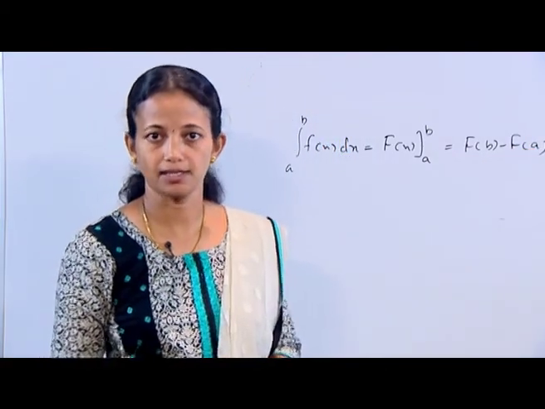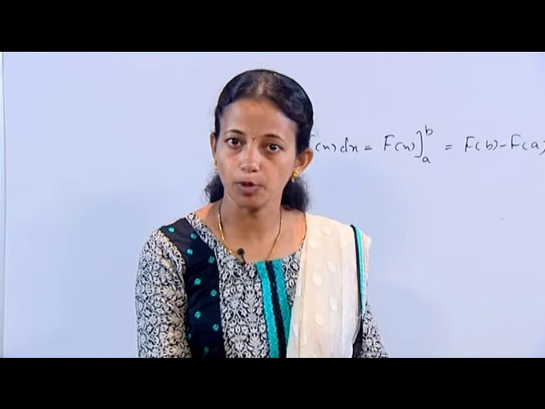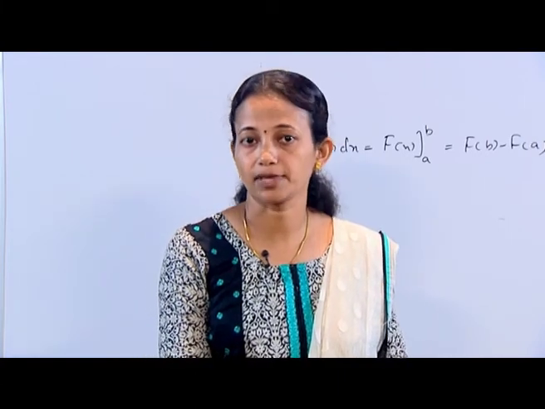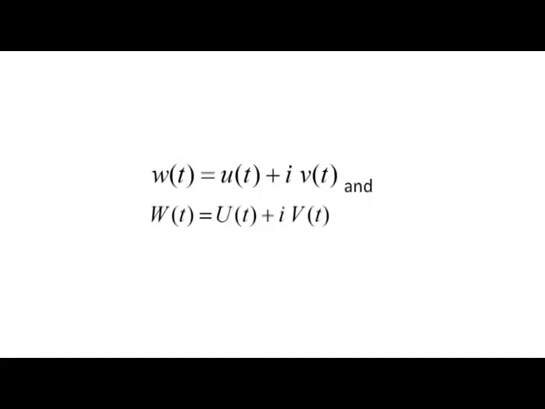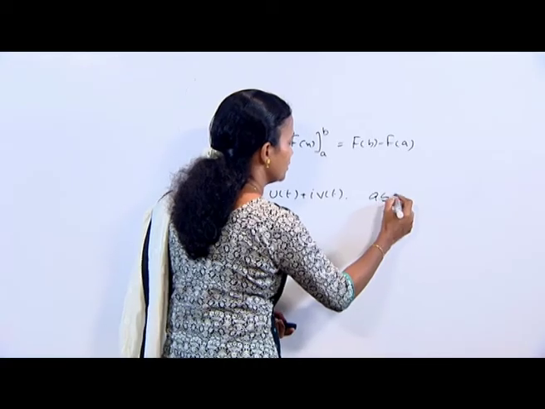The next theorem says that the extension of the fundamental theorem of calculus to integrals of type 10, that is, suppose w(t) is equal to u(t) plus i v(t) and W(t) is equal to U(t) plus i V(t) are continuous on the interval a ≤ t ≤ b.